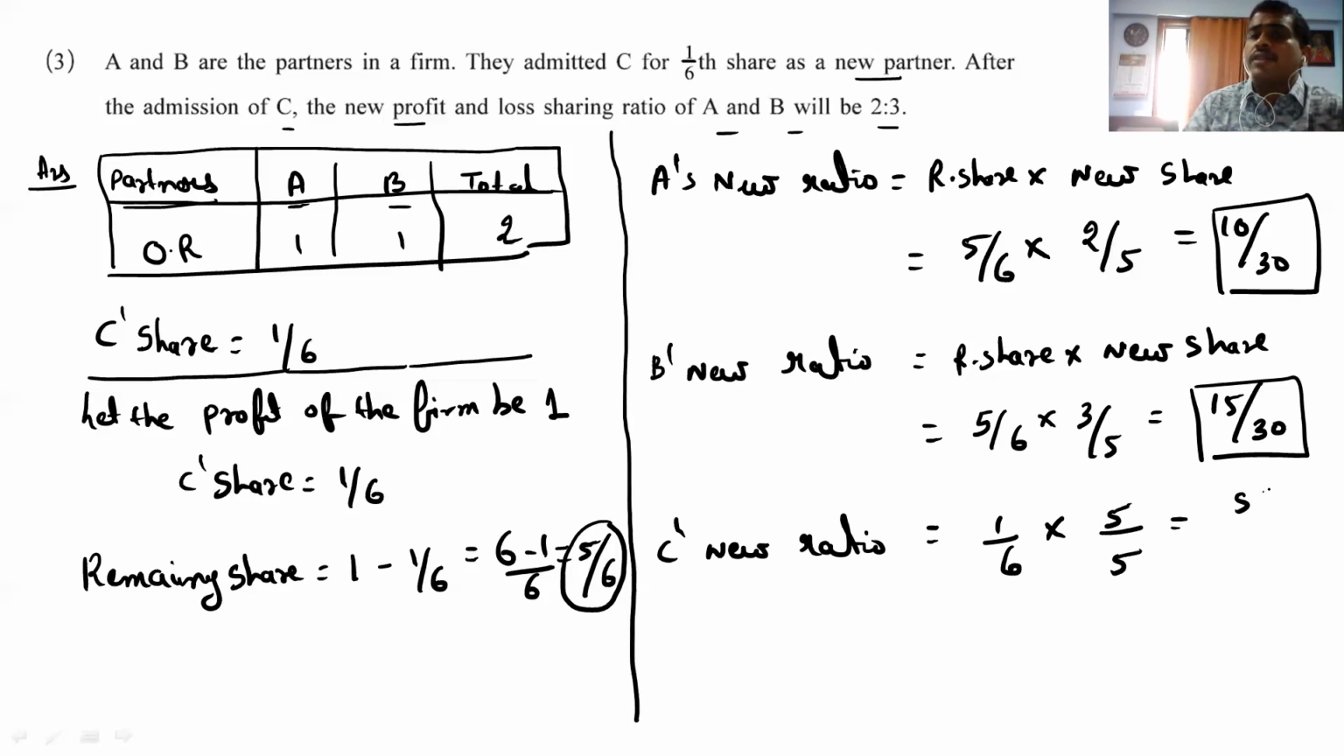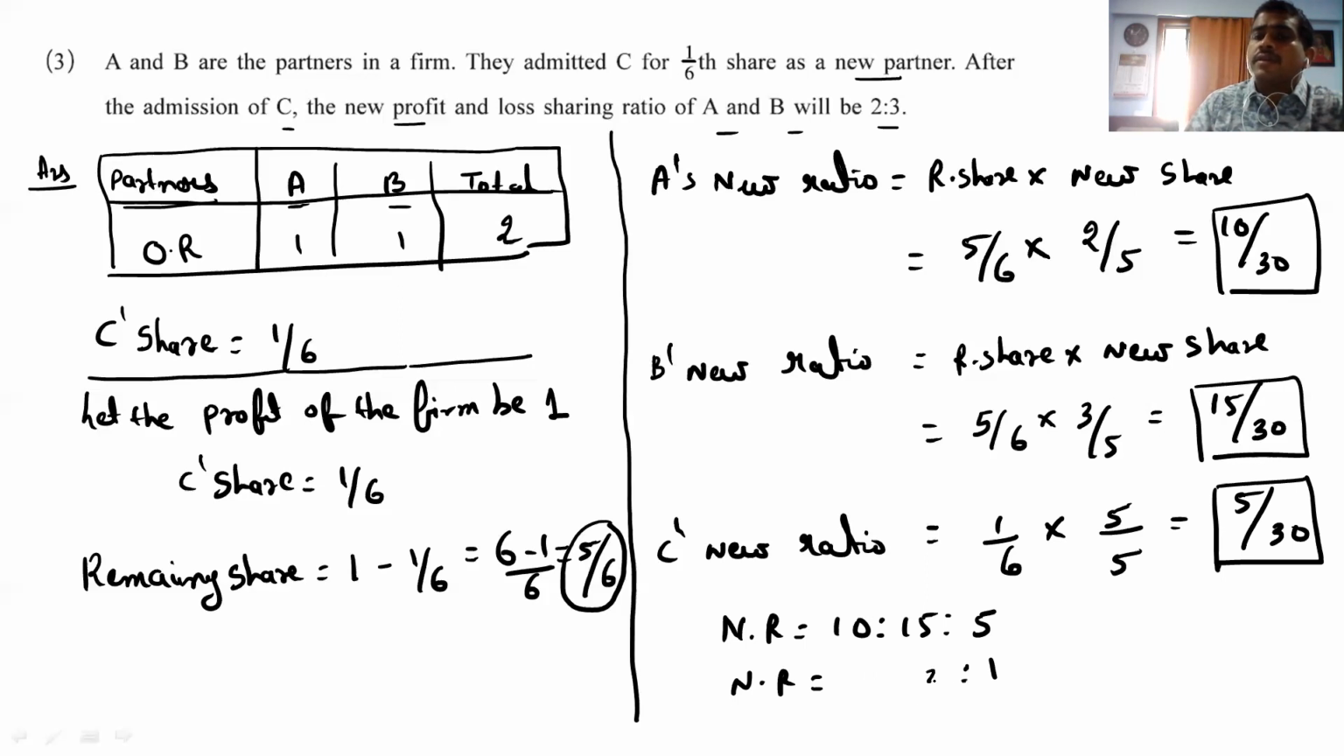Right? So 5 ones are 5 and 6 5s are 30. So what is the new ratio now? The new ratio comes to us 10:15:5. So finally we can say new ratio is equal to 5 ones are 5, 5 3s are 15 and 5 2s are 10. So our new ratio comes to 2:3:1. Is it clear to you?